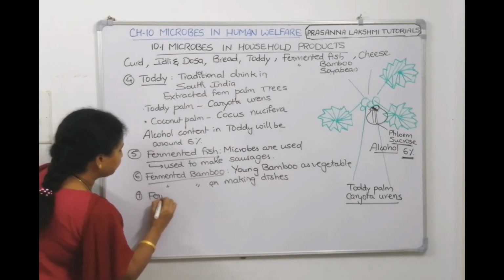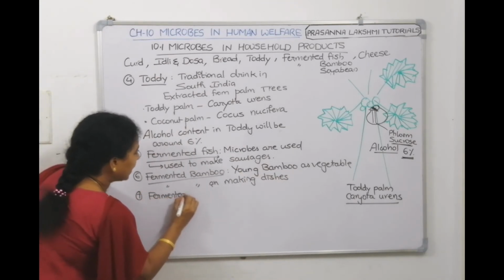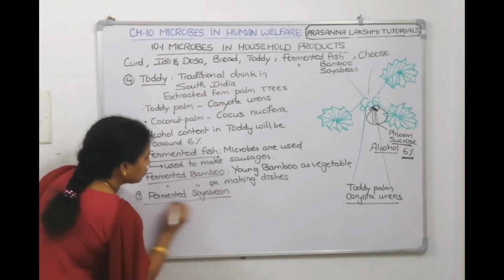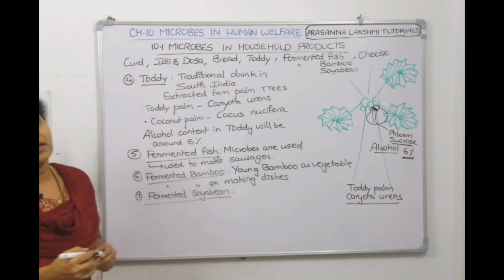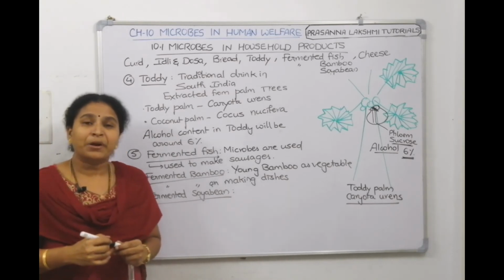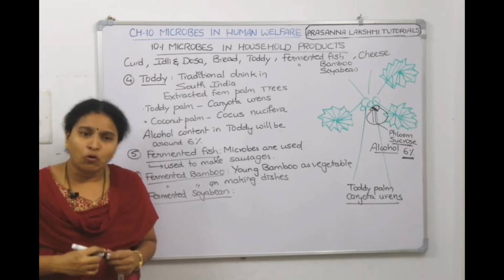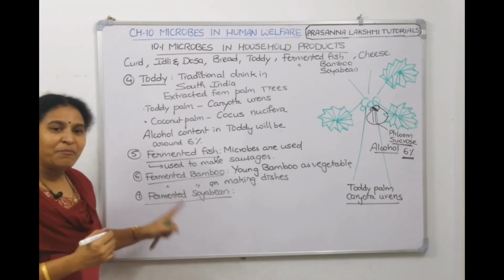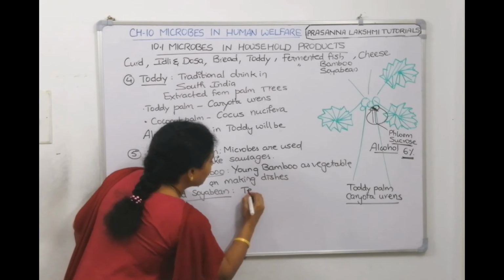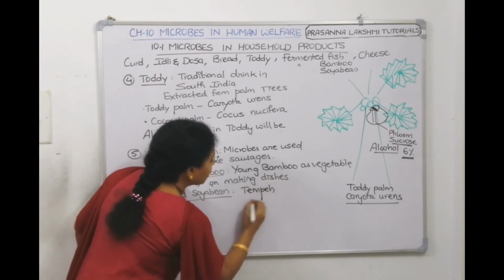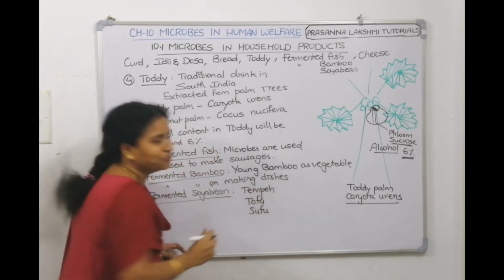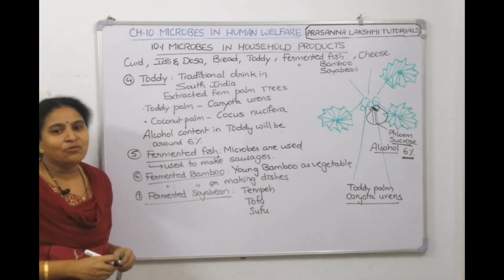Next one is fermented soybean. From fermented soybean, we make many products like tempeh, tofu, sufu, like that. In China, Japan, they use these things.